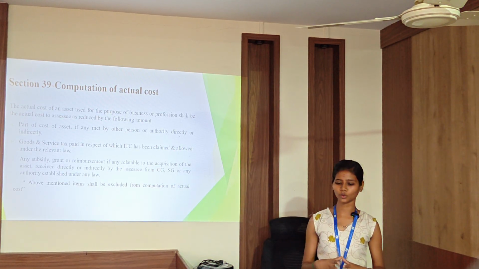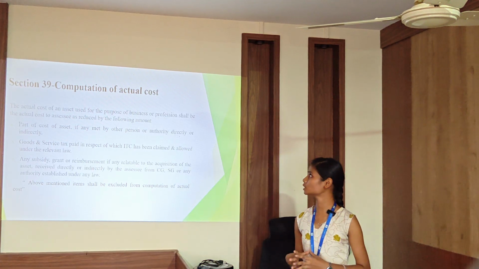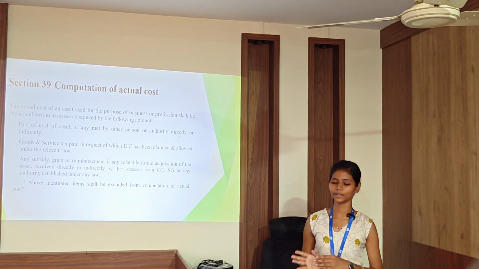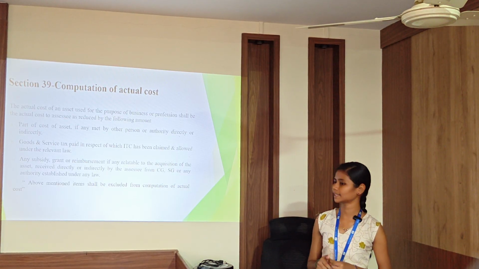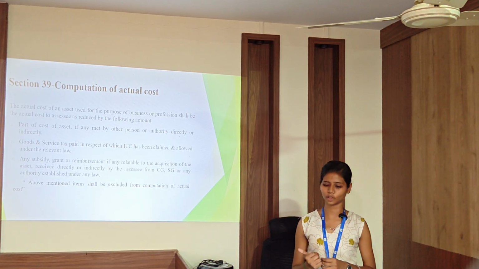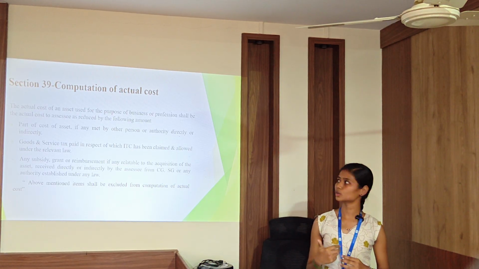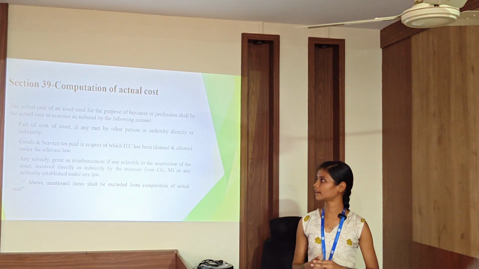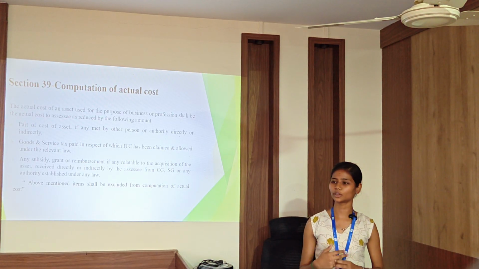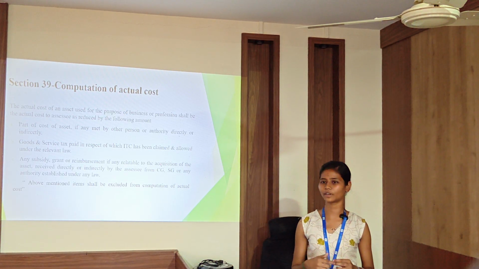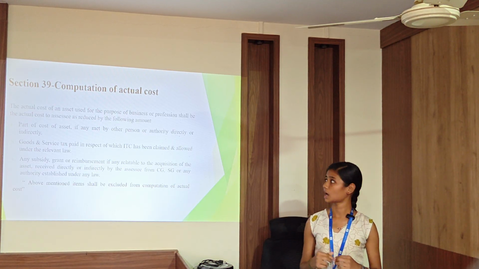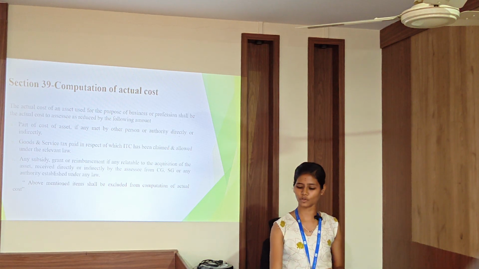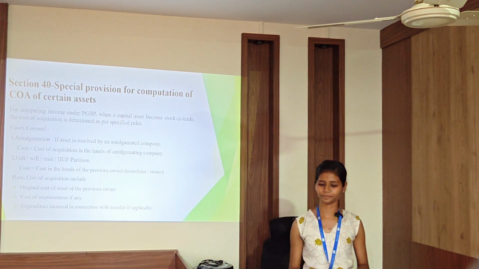The actual cost of the asset used for the purpose of business or the profession shall be the actual cost to the assessee by reducing the following amounts. A part of the cost of the asset, if any, met by the person or the authority directly or indirectly, goods and service tax paid in respect of which ITC has been claimed and allowed under the relevant law, any subsidy received directly or indirectly from the central government, state government or any authority. Above these amounts shall be deducted while computing the income under the actual cost.